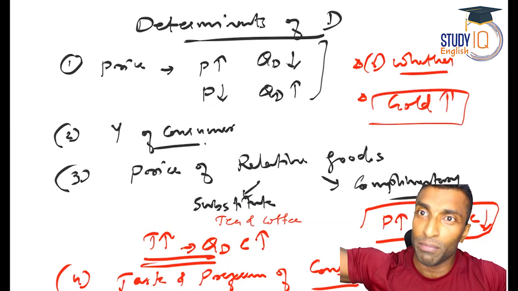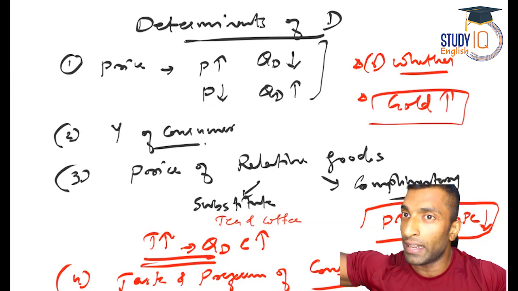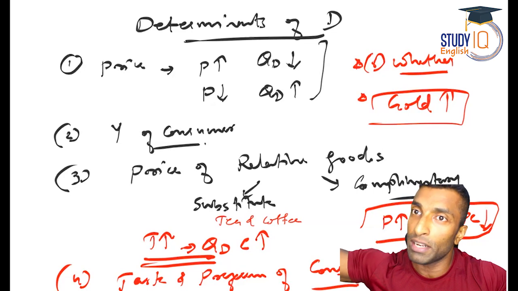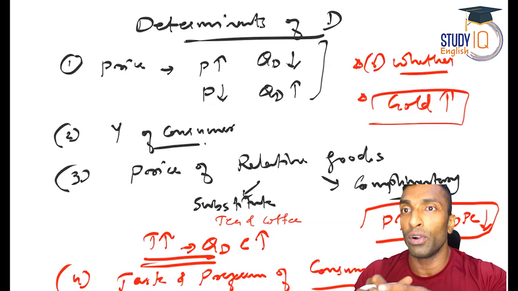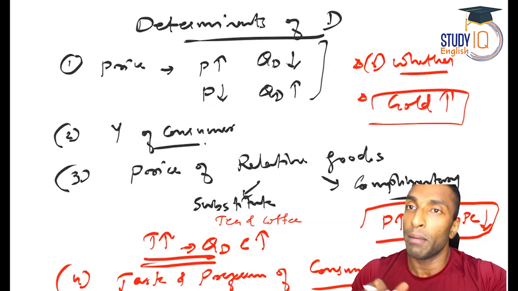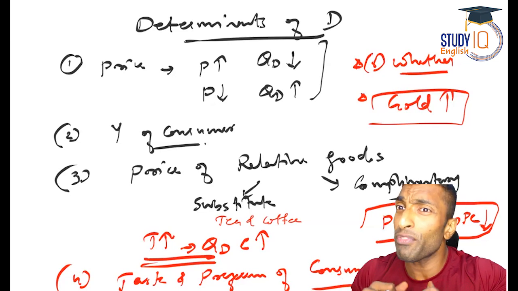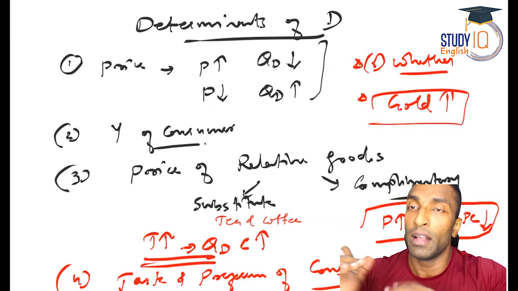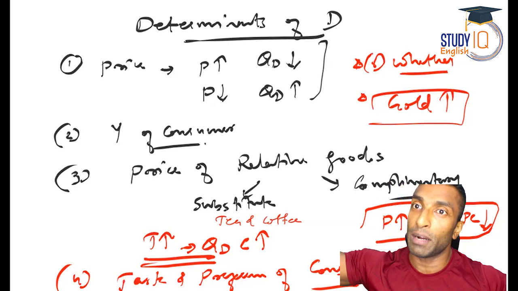And I might have some functions, marriage of my daughter, something like that. So anyway, I want to buy gold. So rather than waiting for the increase in price after 3 months, I know after 3 months, the price is going to increase. Better to buy now. So the demand for gold will increase now. Why? Because that is the expectation of price change. What if I'm expecting the price will come down? Then the demand will come down now, because the price is going to come down in future.